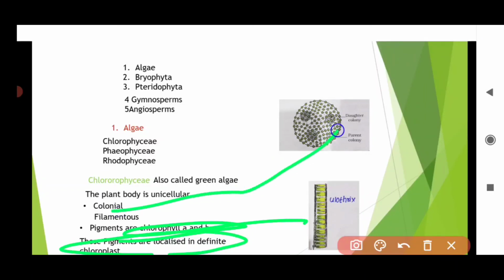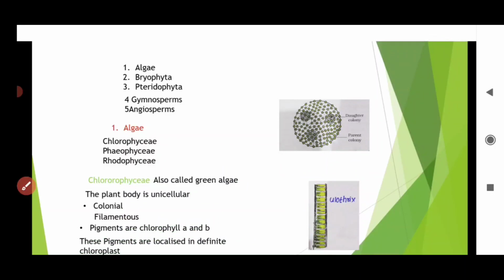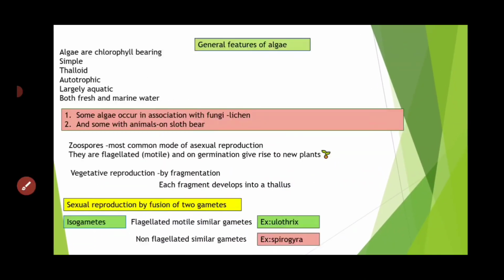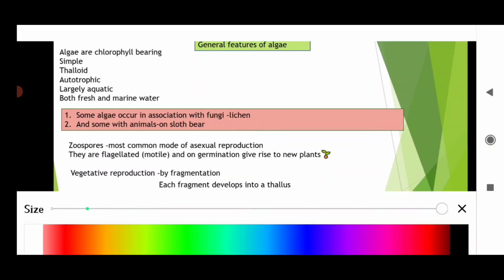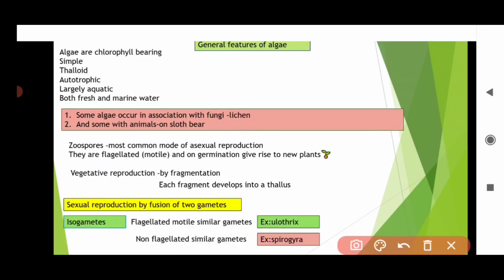And colonial forms are Volvox, filamentous forms are Ulothrix, unicellular Chlamydomonas, multicellular chara. Okay, chara or kara, how you want to pronounce, you can pronounce your wish. And isogametes are in Ulothrix. They are motile, means they have flagella. Spirogyra non-motile isogametes.